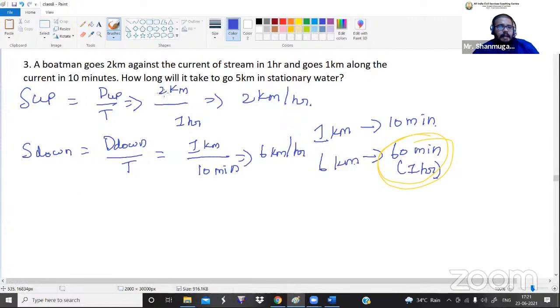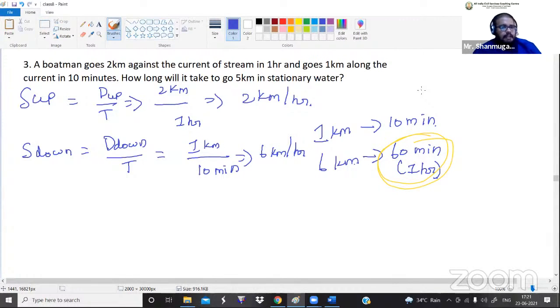Now they are asking us to calculate how long it will take to go 5 kilometer in stationary water. What is meant by stationary water? Stationary water means the water doesn't have a speed value. The water is not going this side or that side. The water in a swimming pool, a lake, a pond, these are all stationary water.